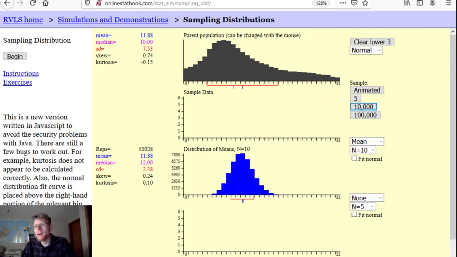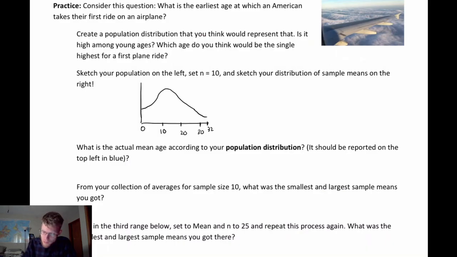Here I'm going to go back to the notes now, and I'm going to draw this distribution of possible sample means here on the right. So starting around 0, ending around 32, my distribution of possible sample means started around, let's see, 1, 2, 3, 4, about 7 or 8, and then went up like this. I need to make a little bit more room here because I am drawing too big. Here's 32.